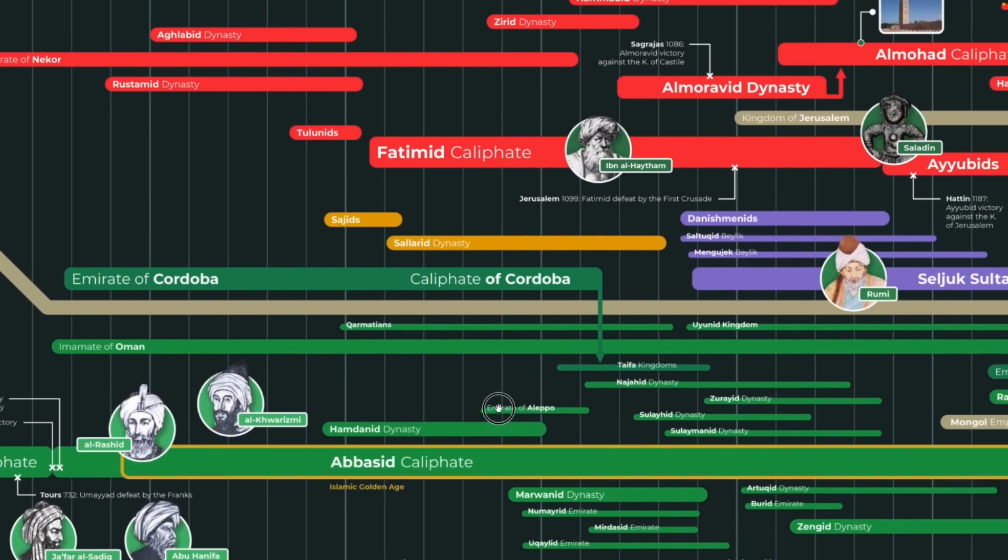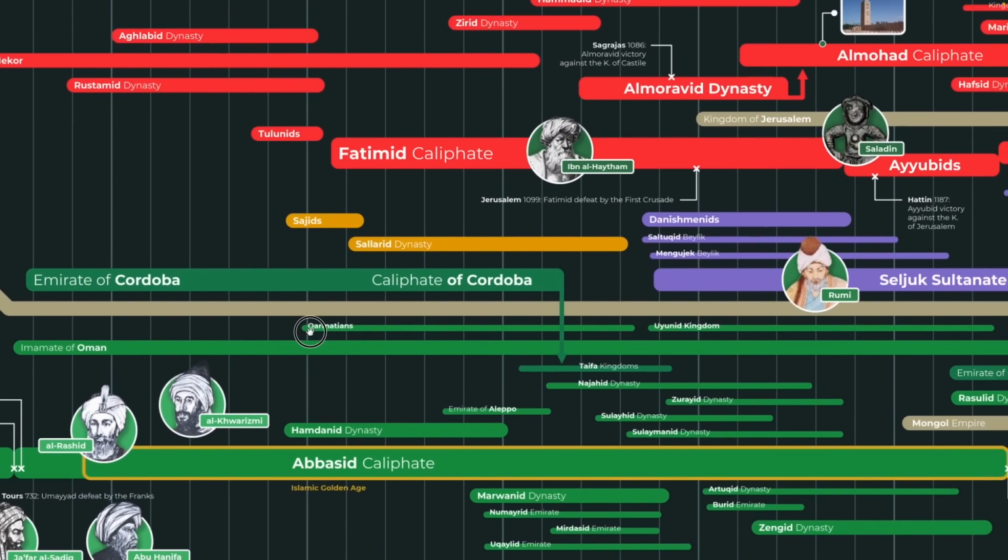and there are all these other minor dynasties that existed in Syria. Here we have the Karmatians. Fun fact, there's a video coming out about them. They were an offshoot of the Ismailis. They came out of their preaching efforts, but they broke away from the Fatimids. So the Fatimids actually established their state later on. The Karmatians came before. And they ruled in the region of Al-Bahrain, which is, I believe, not the same as the country of Bahrain. So that's a different topic.